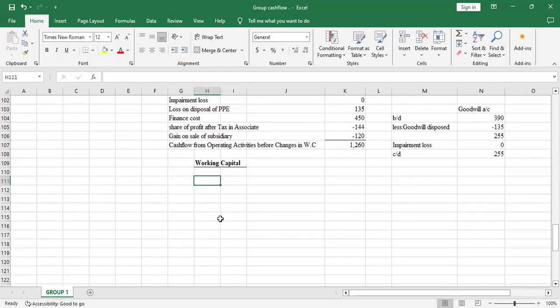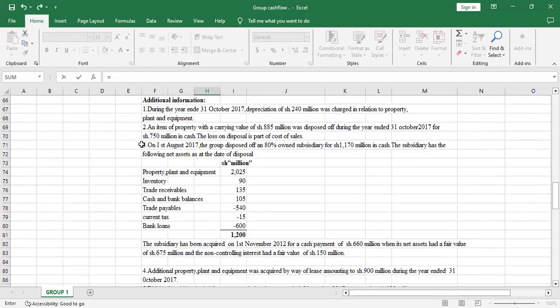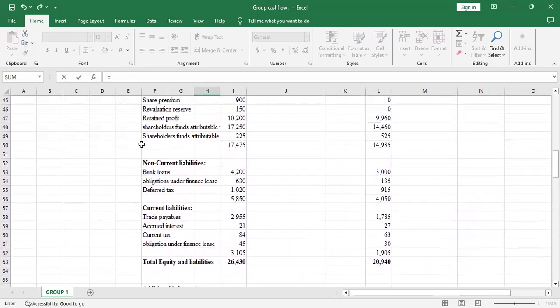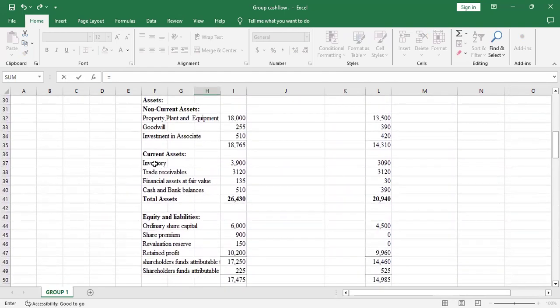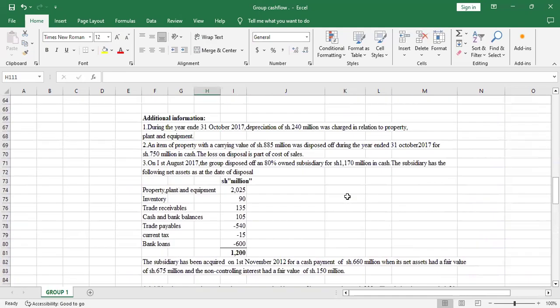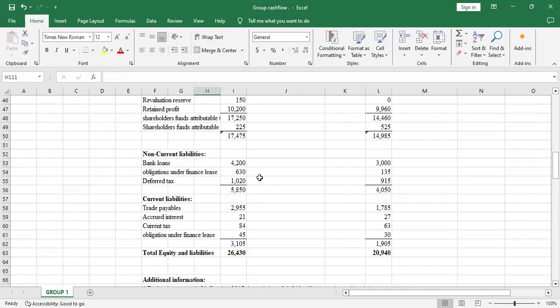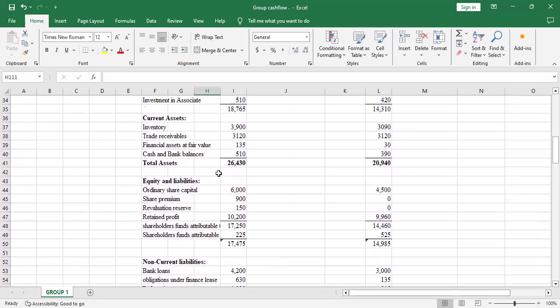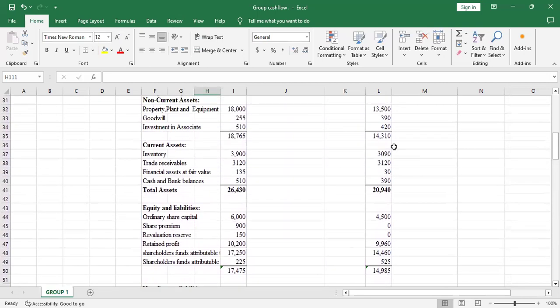Yeah, so for the working capital, there are always three items. We have inventory, trade receivables, and trade payables. So let's start with the inventory. Yeah, so this is always what you check. Whenever there's an increase, you check on the current assets under inventory. If there's an increase, like in this case, then that's a cash outflow.